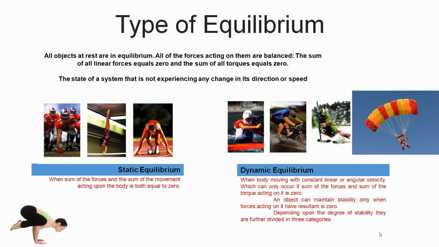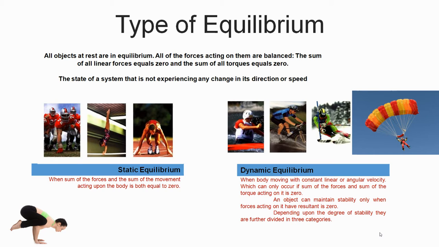Dynamic equilibrium: when a body is moving with constant linear or angular velocity, which can occur if the sum of the forces and the sum of the torques acting on it is 0. An object can maintain stability only when the resultant of the forces acting on it is 0.